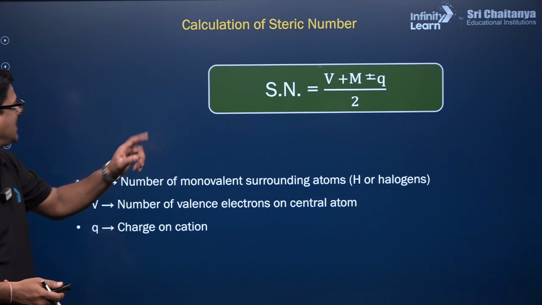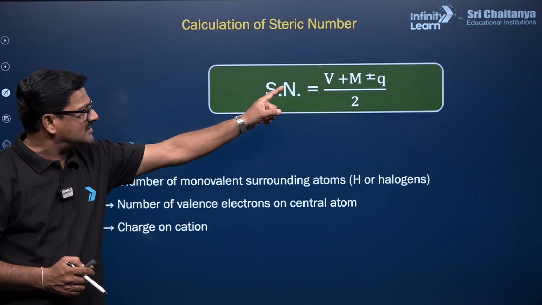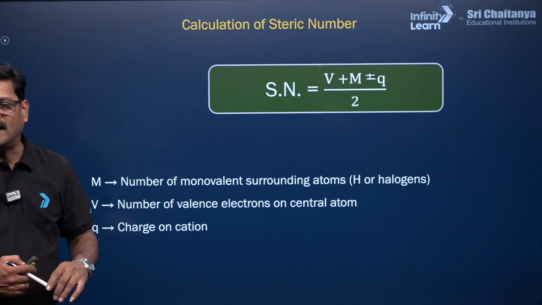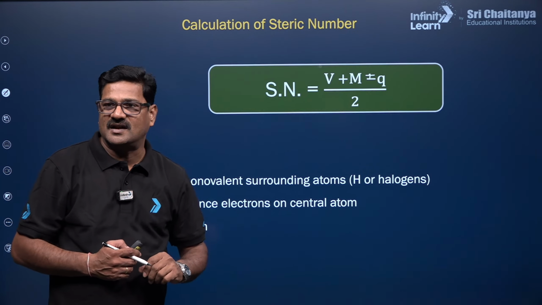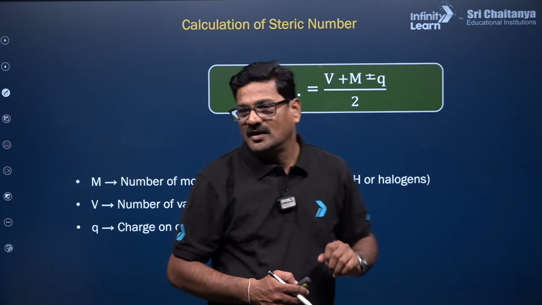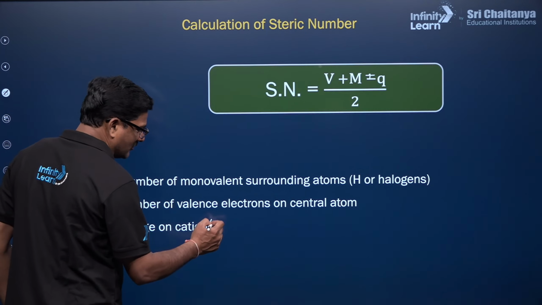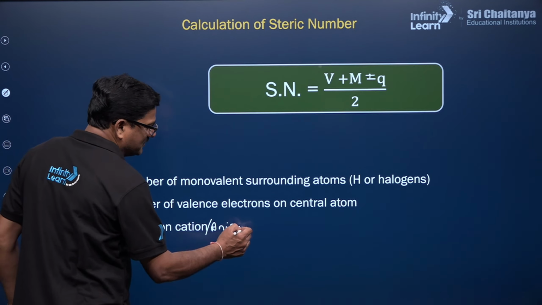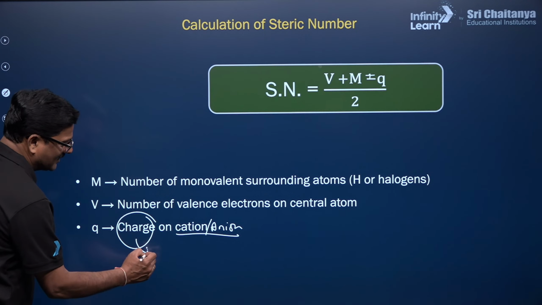V stands here for the number of valence electrons present in the central atom, and M is the number of monovalent atoms attached to the central atom, and Q is the charge on the ion. Dear children, Q is the charge on the cation or anion. If the charge is there, reverse the sign. Please reverse the sign.